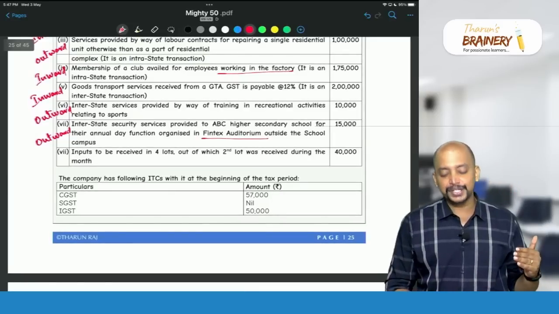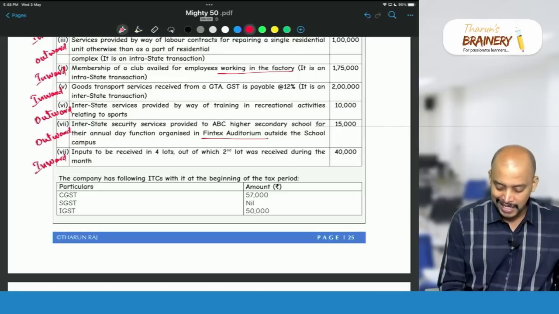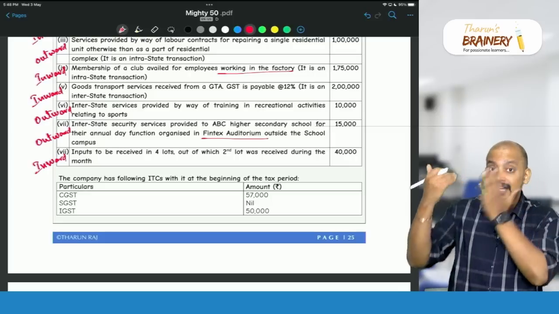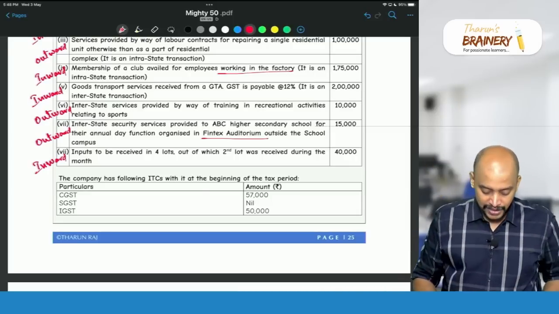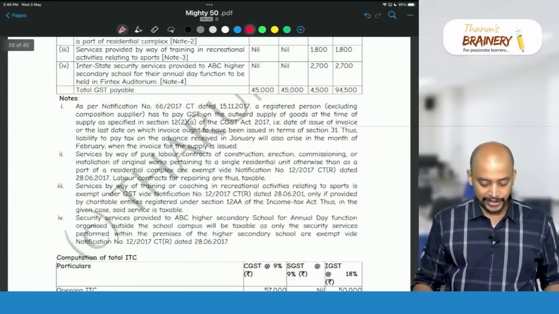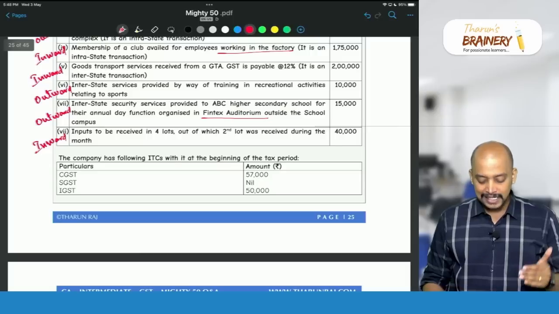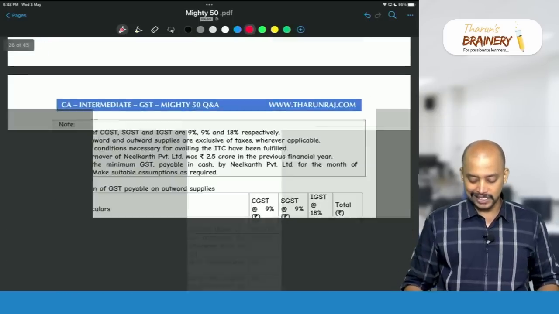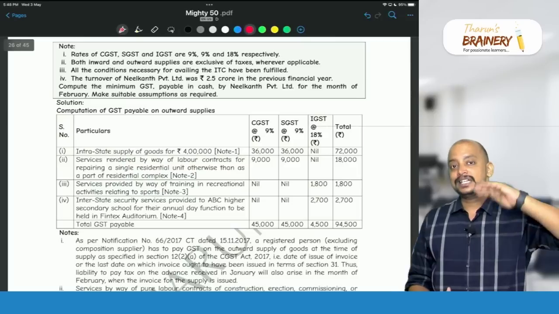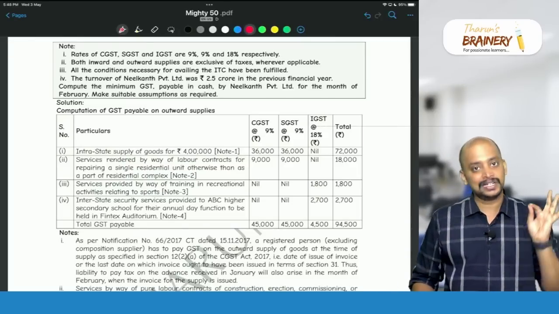Then inputs to be received in 4 lots. So this is inward supply, inputs to be received in 4 lots, out of which the second lot was received in the month. So only upon receipt of the last lot can we take ITC. Again on this 40,000 we cannot take ITC here. So 40,000 ITC not available. Then opening balance we have with respect to ITC: CGST 57, SGST nil and IGST 50, so that we need to take it here. Now statement number 1, GST under FCM. We don't have any RCM, so therefore statement 2 is not there, only statement 1.